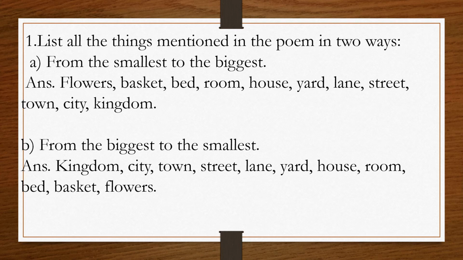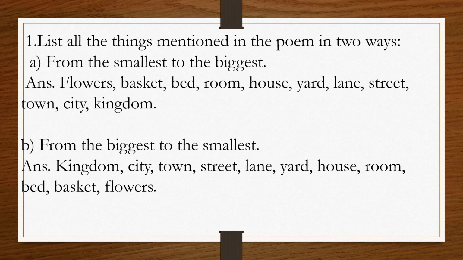And what is there in the house? Rooms. Then what is there in the rooms? There is a bed. Yes, bed. Then basket. And on the basket there are some flowers. So flower is the last word. So here we have gone from biggest to the smallest one.